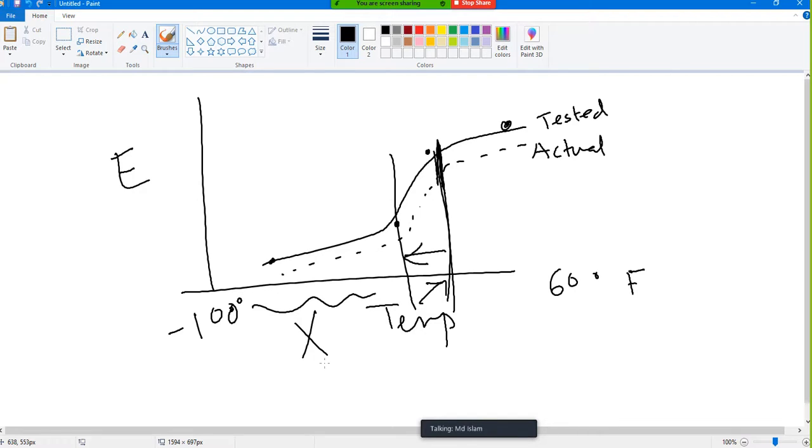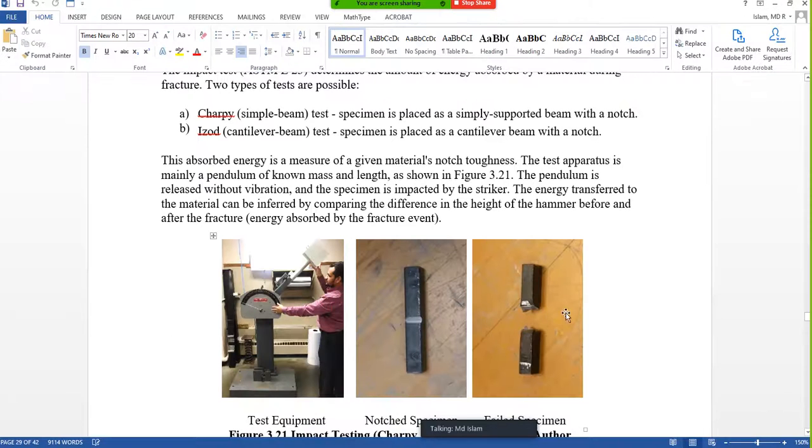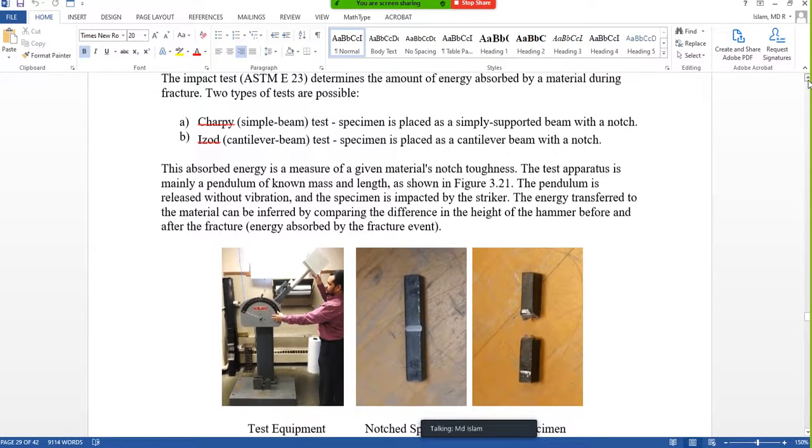So that is our main target, the temperature. Energy, this value is not accurate, so we are not concerned about the energy. Even during design, you will see we do not take care of the value of the energy. In this test we just do the temperature. Okay, so now I'm going to a handout, and I'll show you everything.